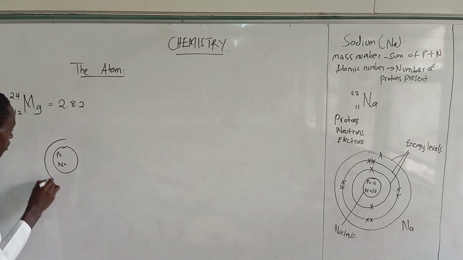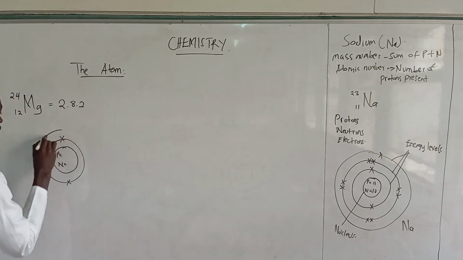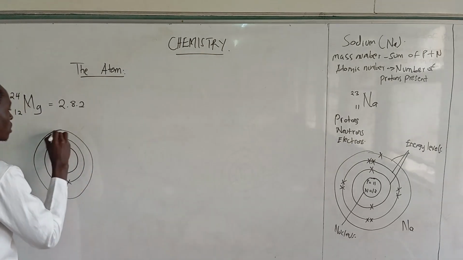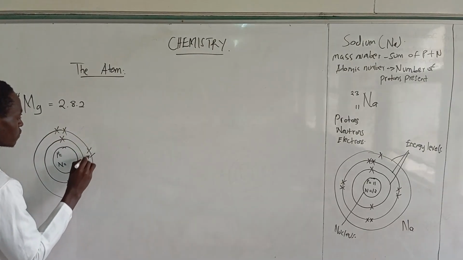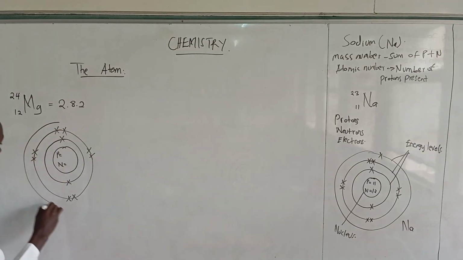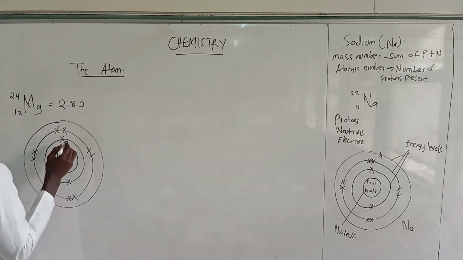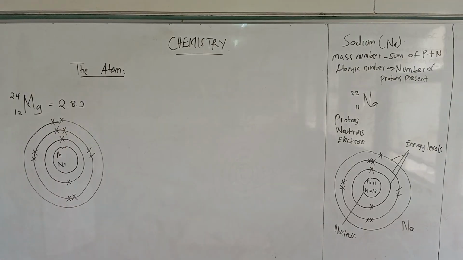So you have the first energy level there with the 2 electrons. Okay, you have the second energy level there, which is having a total of 8: 5, 6, 7, 8, and the final energy level over there, which is having the last 2. Okay. Yeah, so for magnesium, there is magnesium.